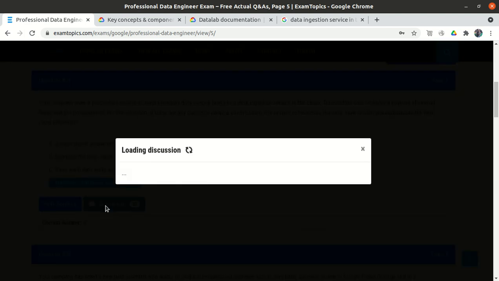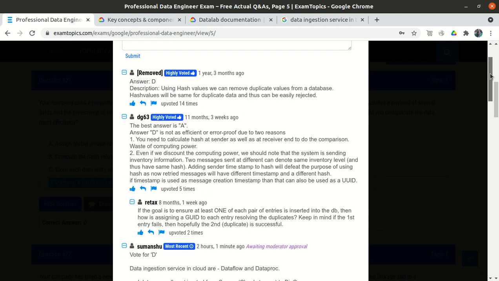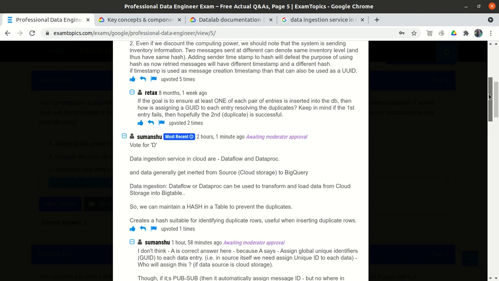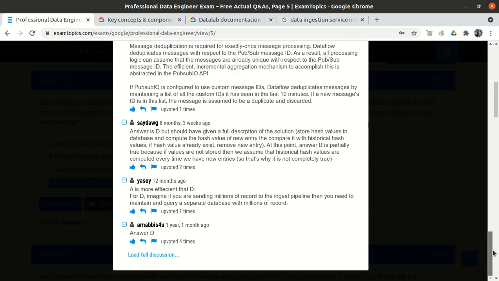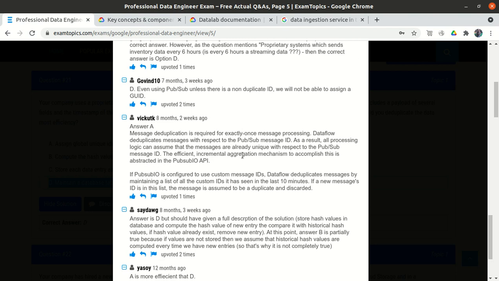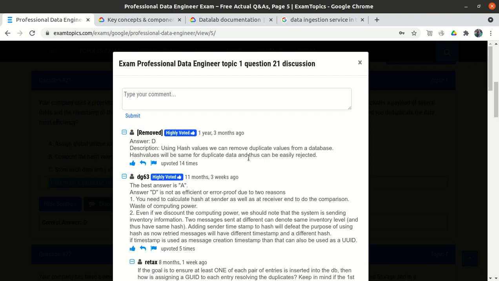And if we go to the discussion tab, most of the people say D, but it is a mixture of A and D. A few people say D and a few people say A, and they have given their own justification. So why do people say the answer is A?